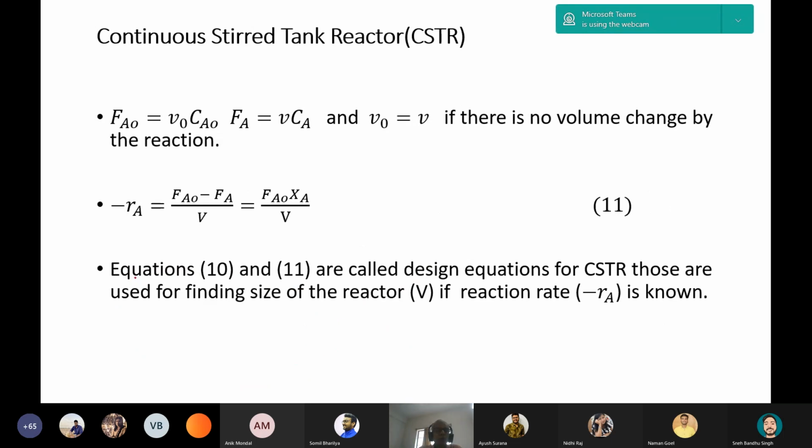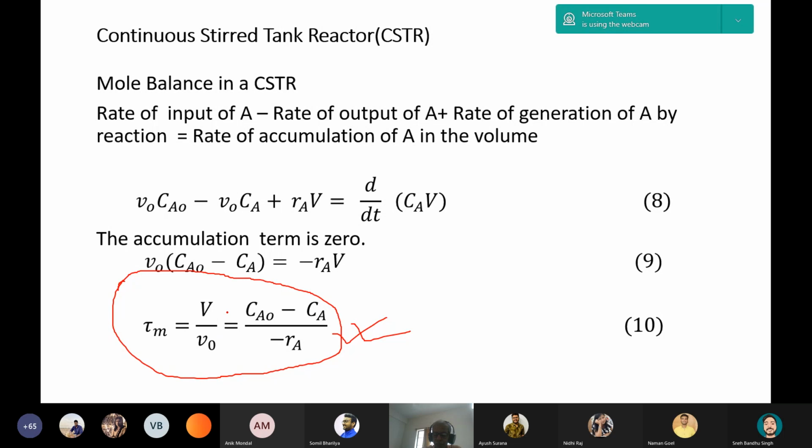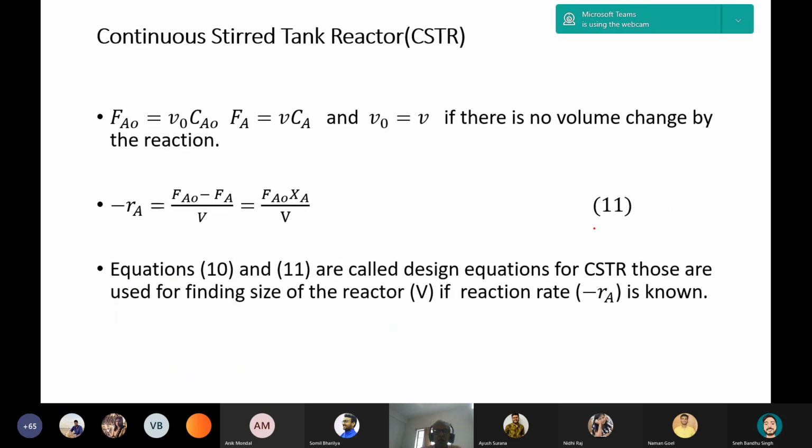And this design equation can also be written in terms of conversion like this: minus RA is FA0 XA by V. If we write V0 CA0 is FA0 and V0 CA is FA, then minus RA is equal to FA0 minus FA by V, or it is FA0 XA by V. And both the previous equation, equation number 10 and equation number 11, are called design equations for CSTR, and these are used for finding the reactor volume V, so they are called design equations.